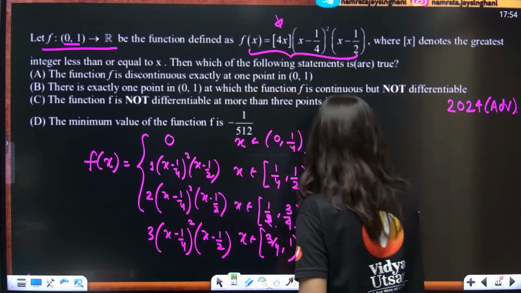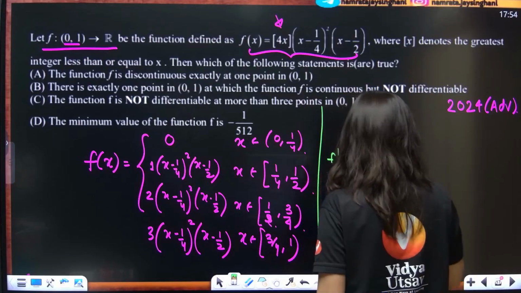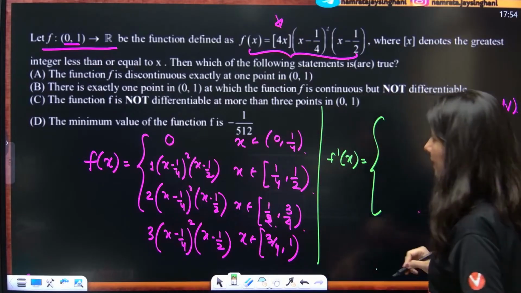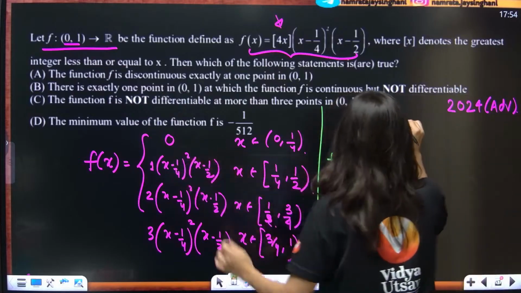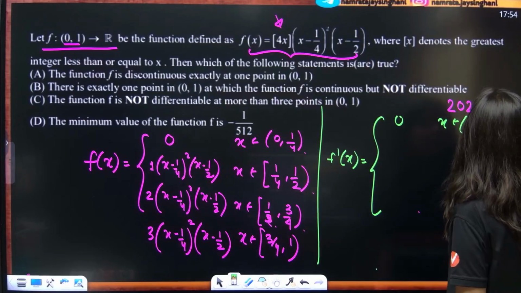If I talk about f dash x now, f dash x will be 0 for x belongs to 0 to 1 by 4.